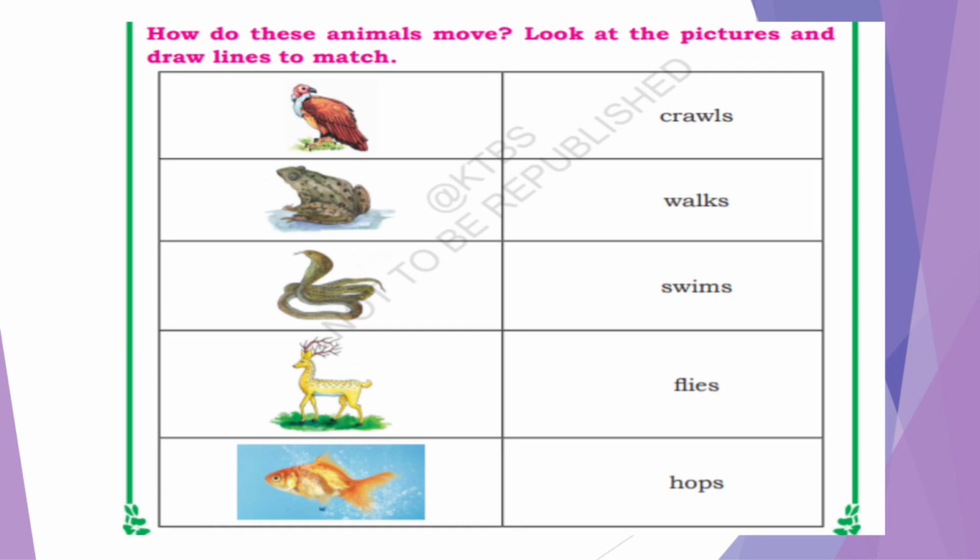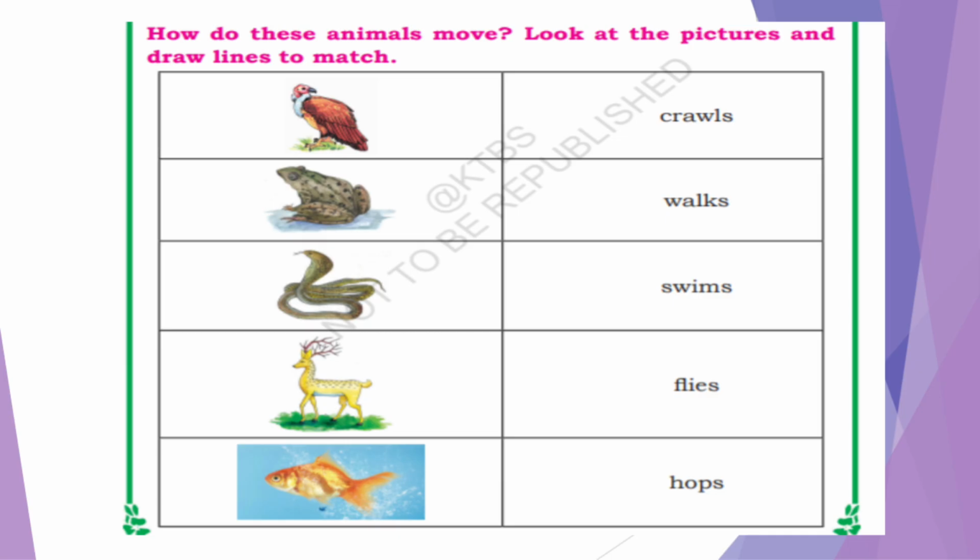Next, how do these animals move? Look at the pictures and draw the lines to match. What we have to do? We have to look at the pictures, and in the first line there are pictures and in the second line they have given the move, how it moves. So we have to draw the lines and match their movement.